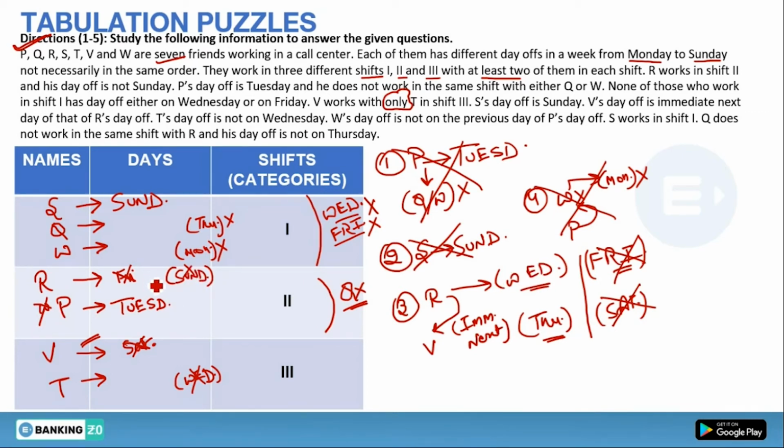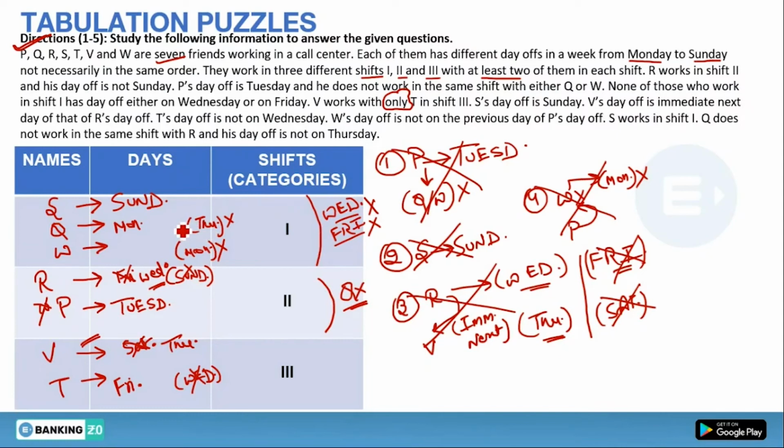So R has weekly day off on Wednesday and V has weekly day off on Thursday because of our hint number 3. So this hint we have completely used. Now Friday is also blocked in shift number 1. So there is only one space left for Friday, that is on T. So T will have its weekly day off on Friday. Now Monday is blocked on W. So on Monday, Tuesday will go on its weekly off. And Thursday we have plotted.